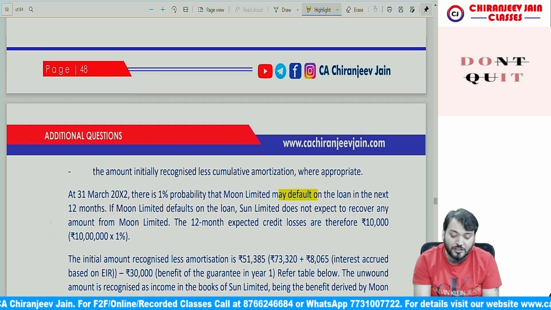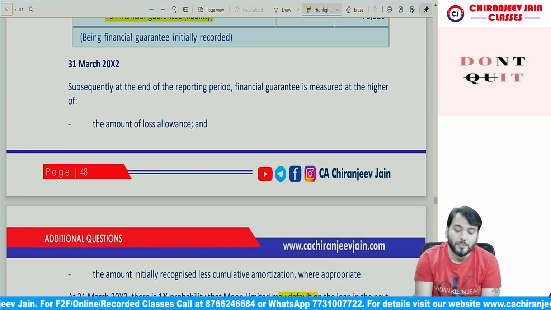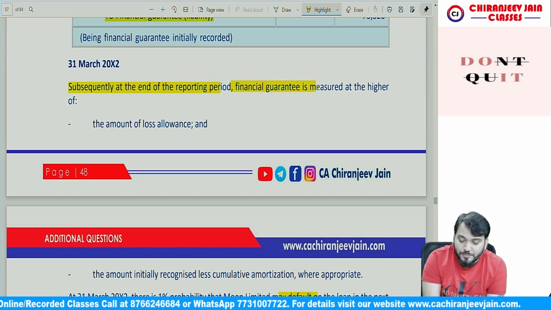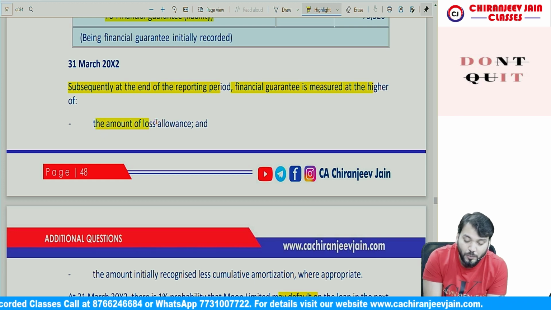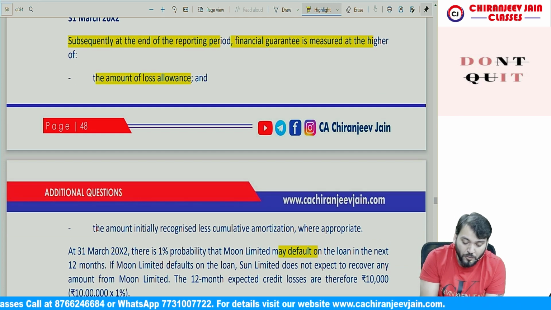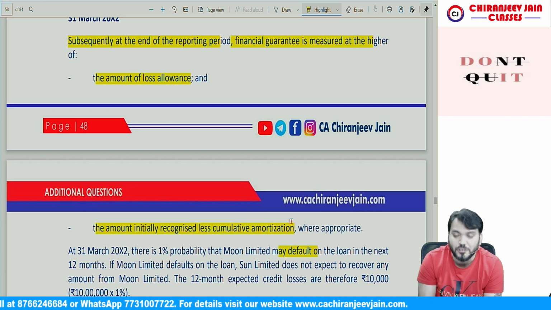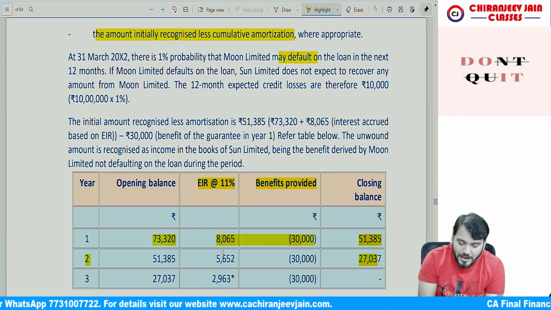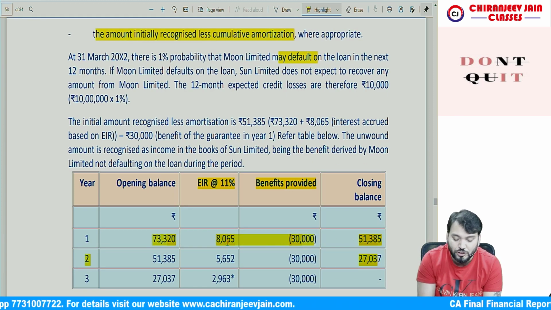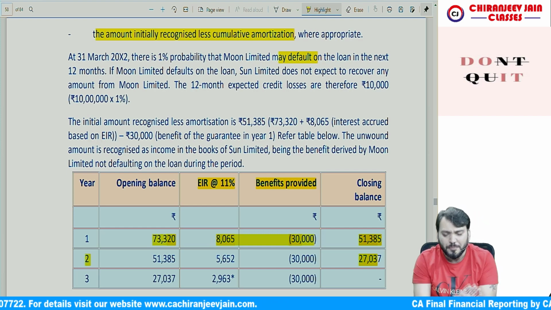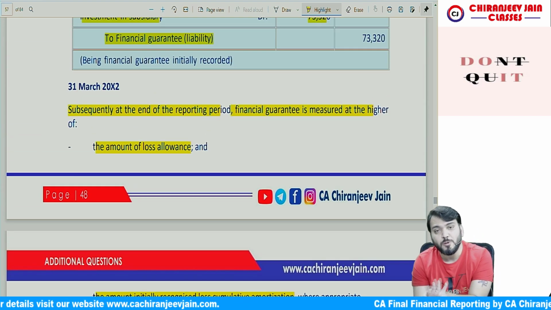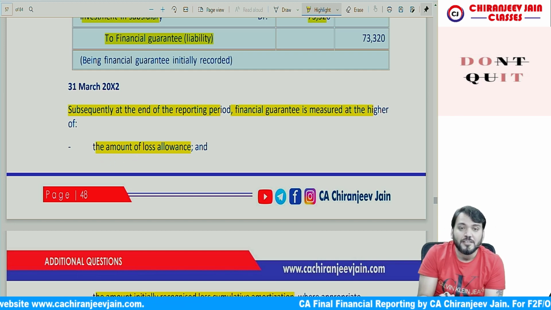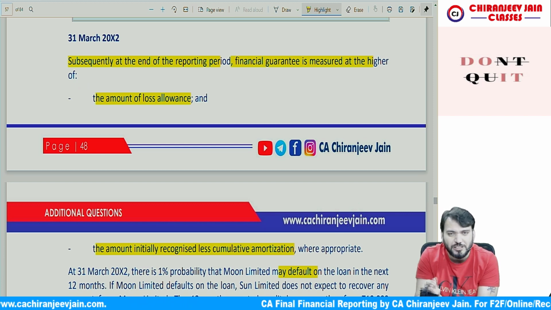But what Ind AS 109 says is that subsequently, at the end of each reporting period, the financial guarantee is measured at the higher of the amount of loss allowance and the amount initially recognized less cumulative amortization. Less cumulative amortization means this is the cumulative amortization: opening plus this minus this. So subsequently it will be recognized at the higher of the amount of loss allowance and the amortized cost, whichever is higher.